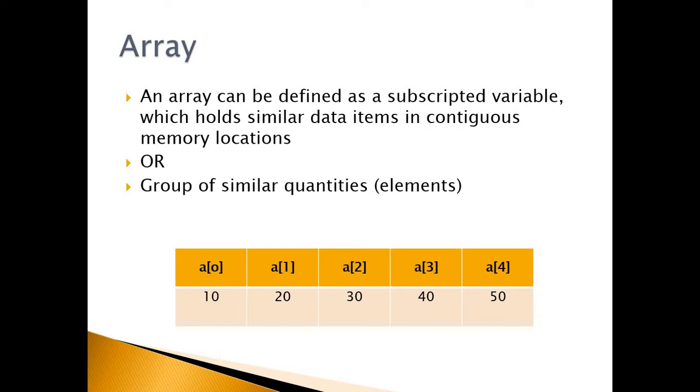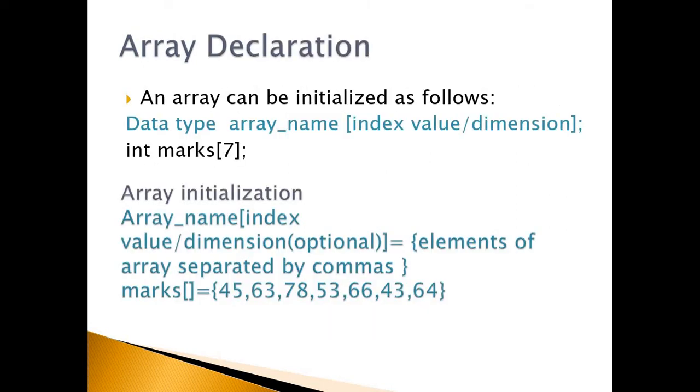Let us look at the syntax of declaring an array. So this syntax shows array declaration of single dimension. Arrays can be of different types: single dimension, two dimension or multi-dimension. So this slide shows the syntax of a single dimension array.